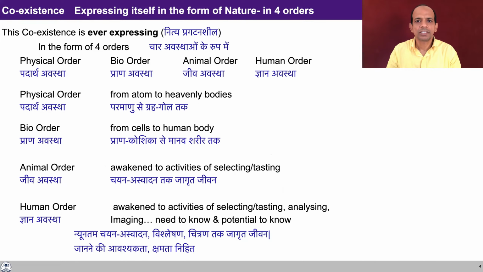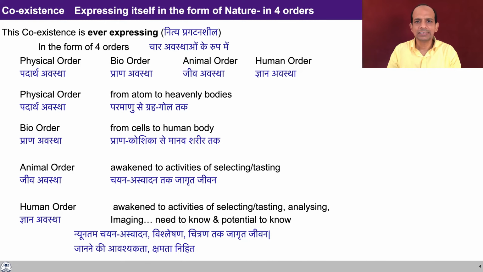So the expression of this coexistence is the nature, and the nature is there in four orders. The nature is made up of only two kinds of units, conscious units and material units. And these units are organized in four orders: the physical order, bio order, animal order, and human order. Now, if you look at the physical order, it has material units, right from atom to the heavenly bodies. If you look at the bio order, it has bio units, right from cells to the human body.